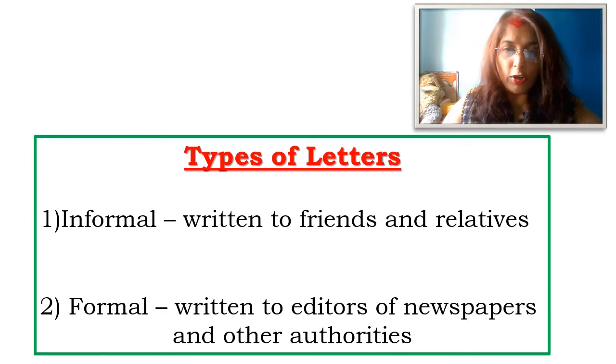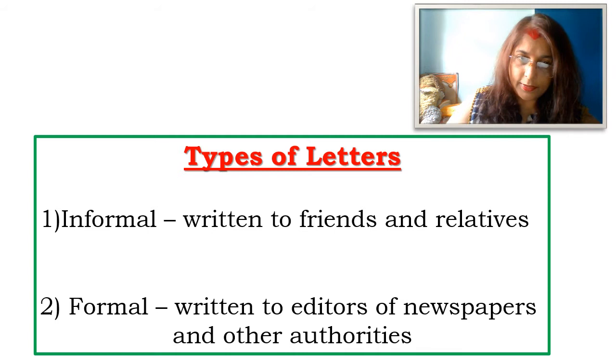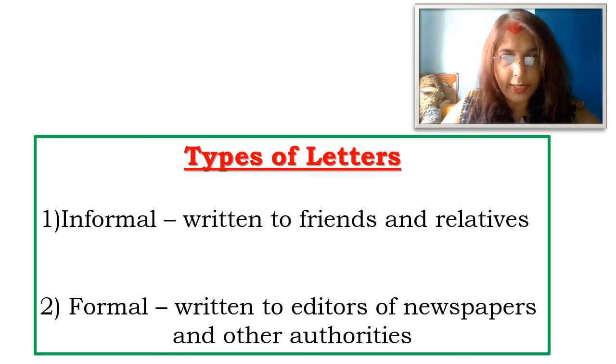So now while talking about letters, we should first of all know what the different types of letters are. We have two basic types of letters: formal letters and informal letters. First I will talk about informal letters. What are informal letters?